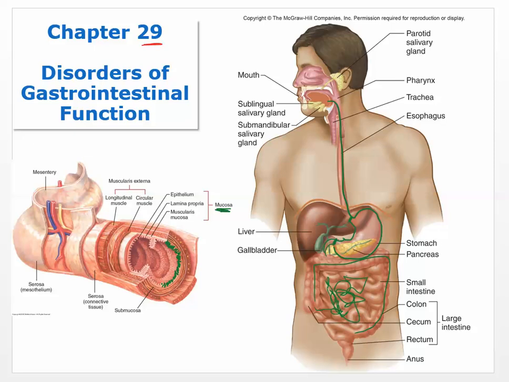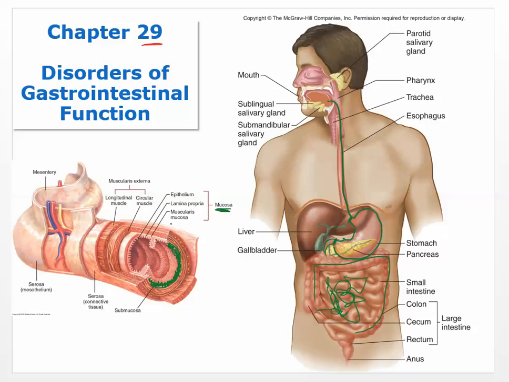But most importantly, there is mucus. Mucus is secreted in this mucosal layer, and that mucus serves a protective role, so that your stomach and your intestines don't digest themselves. This mucosal layer forms a barrier that prevents that from happening.